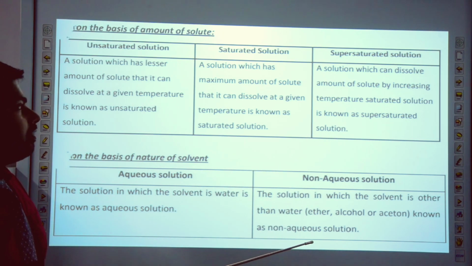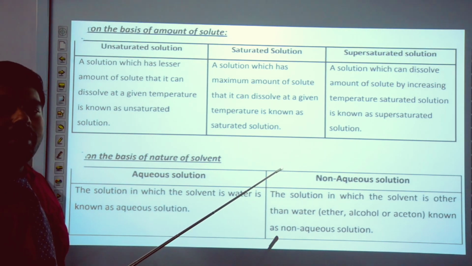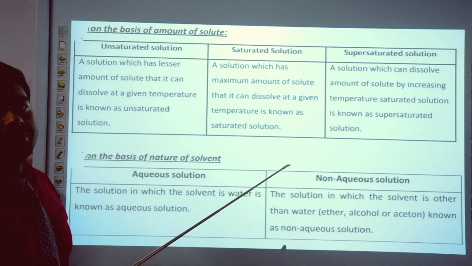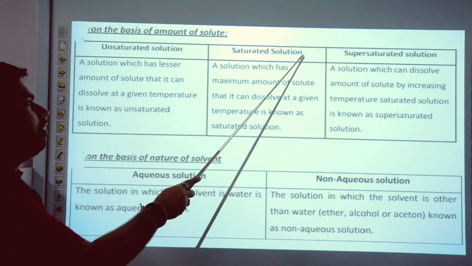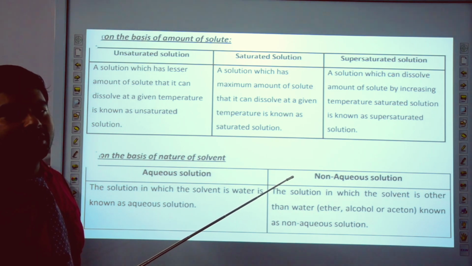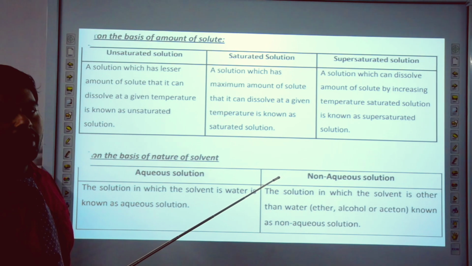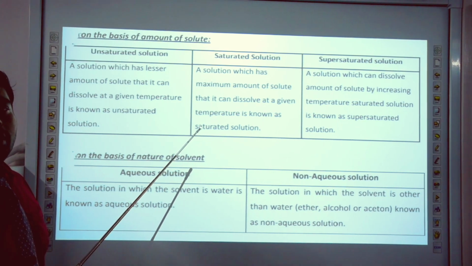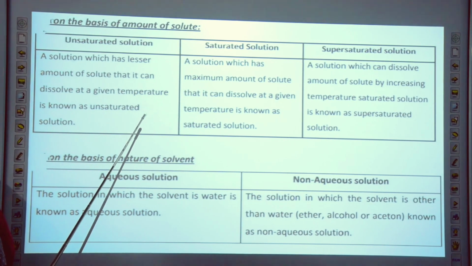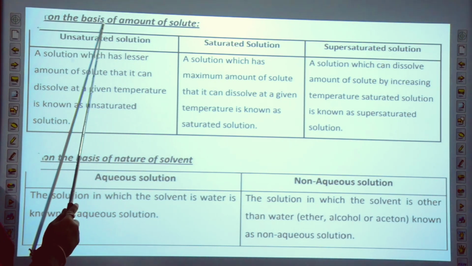Like an example, we know very well 36 gram of common salt dissolves in 100 gram of water at room temperature. So this is the example of saturated solution. It means 36 के बाद आप 37 ग्राम dissolve नहीं कर पाएंगे. If the 100 gram water dissolves only less than 36 gram of common salt, this solution is known as unsaturated solution.